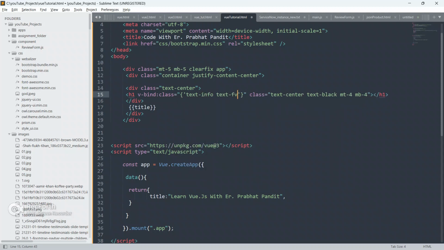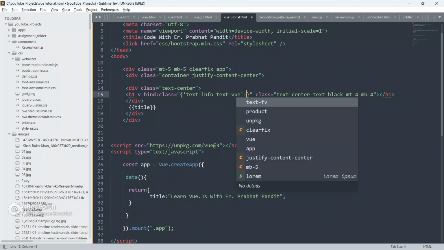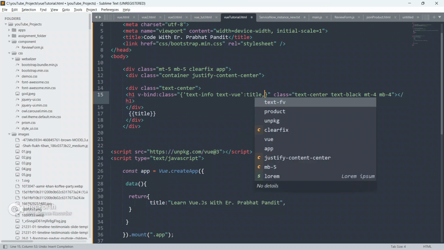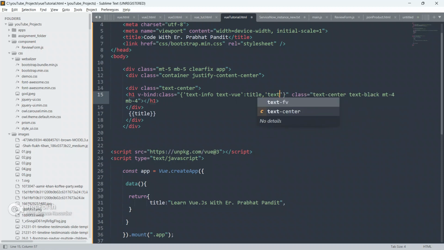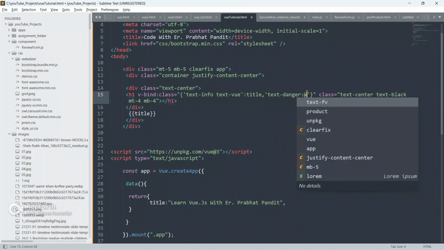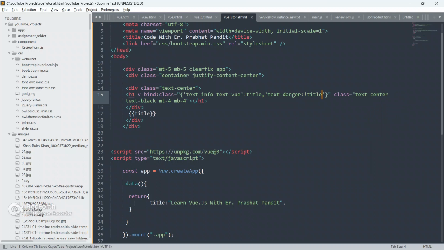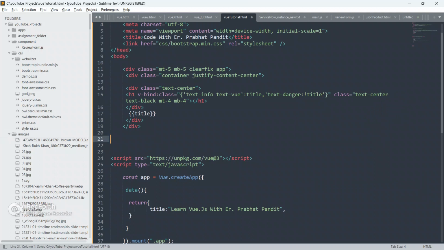Text-info, or text-view, if the title is set, or text-danger if the title is not set. So title is not set.